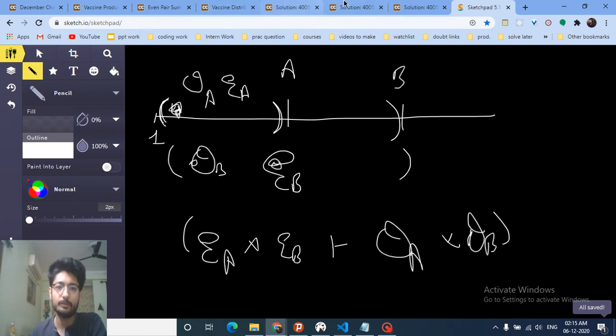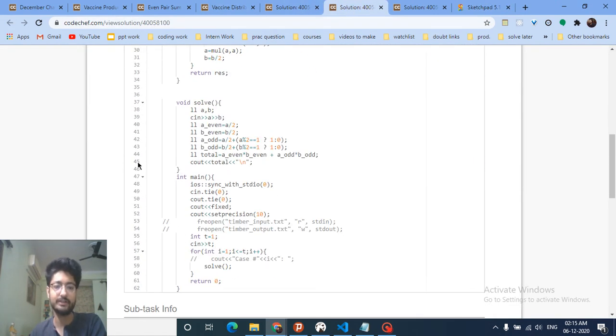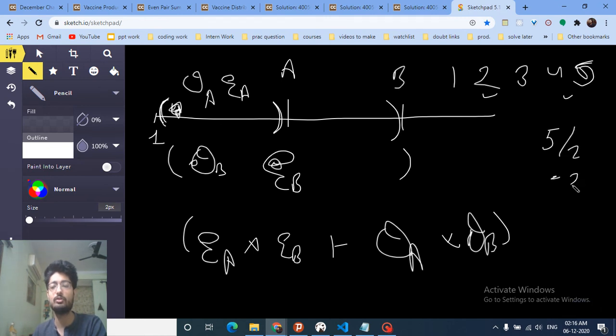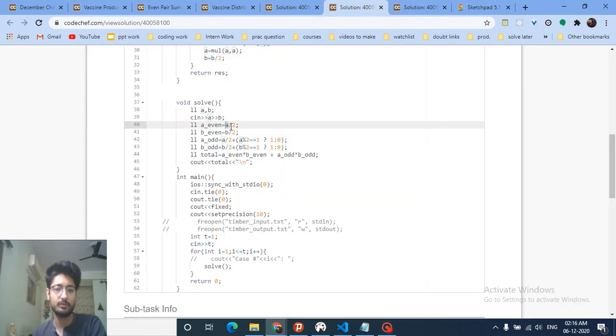So I'll move on to the code part now. It's also very simple how to find out the odd and even numbers. As you can see, you just have to find out the pattern. If we are given A, for every consecutive number there is an even number. So let's assume that I will take A equal to 5. If we have 5 numbers, how many even numbers are there? 2, because every 2 consecutive numbers has an even number. So it's just 5 divided by 2, which is equal to 2. So for finding out the even numbers in any range, we just divide it by 2.